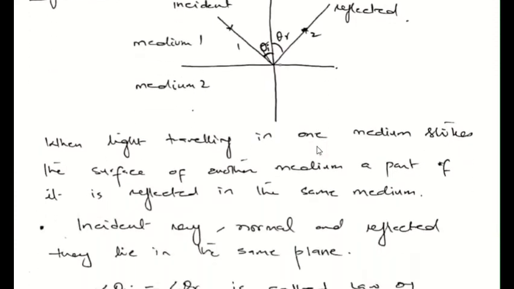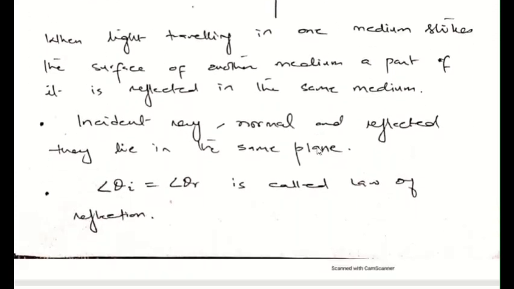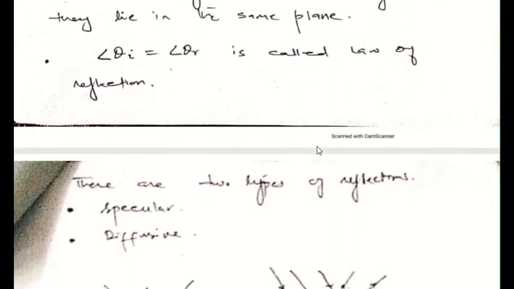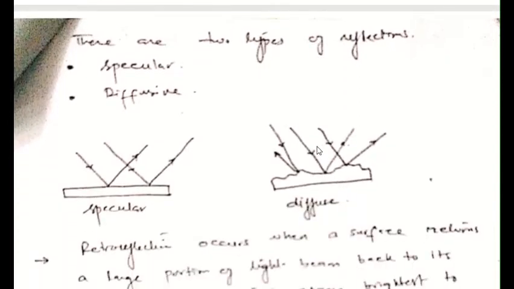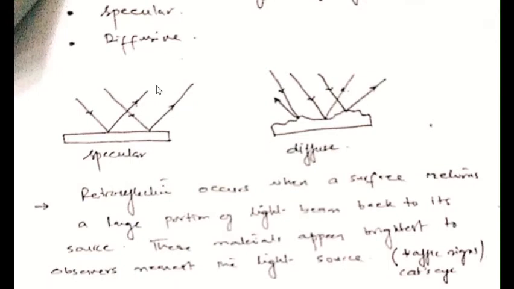There are two types of reflections. Number one is specular and the other one is diffuse. Specular reflection is when light is reflected after striking a smooth surface, and diffuse reflection is when the light strikes a rough surface.